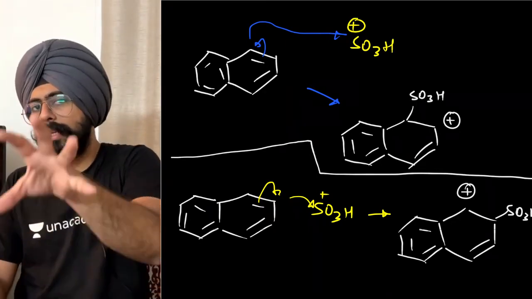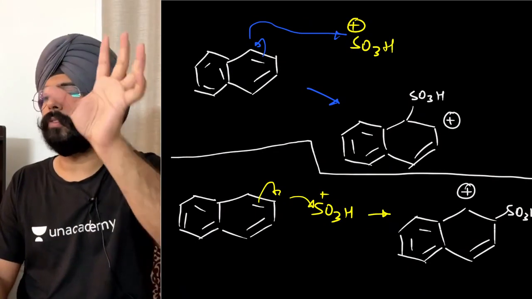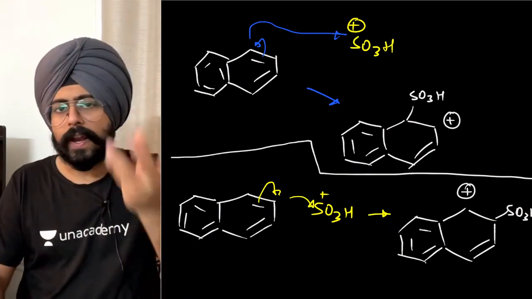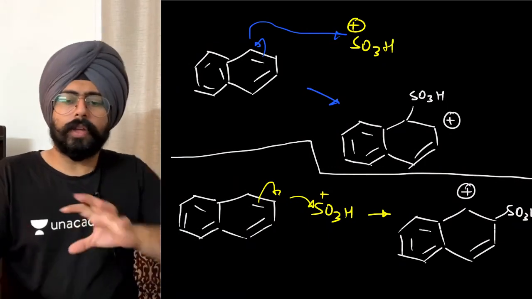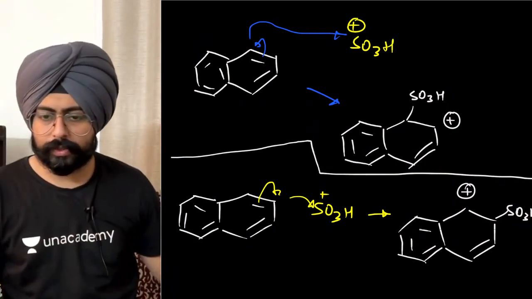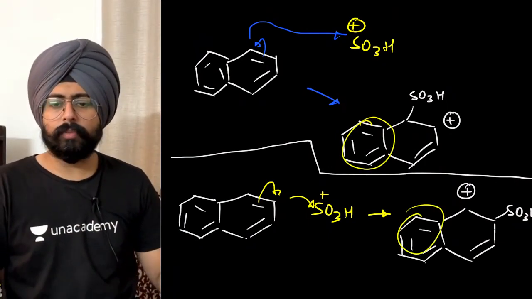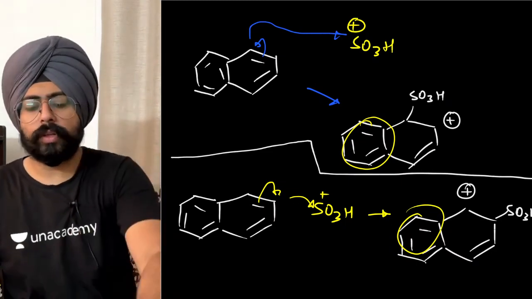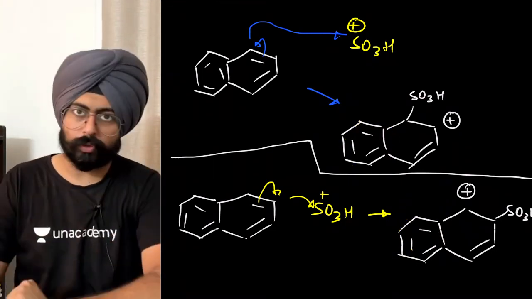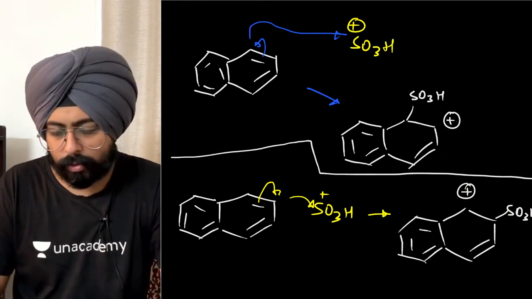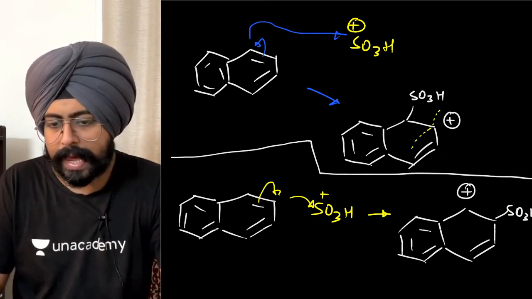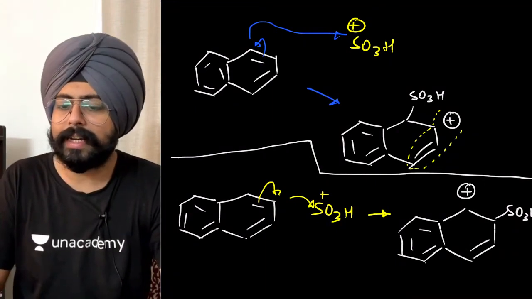Now, in these two cases, do you notice the difference? Let me show you the difference in these two cases. My dear friends, the left side ring is the same in both the cases. So let's just try to notice the difference in the right side ring in both the cases. In the right hand side ring, notice the first case. The carbocation in the right hand side ring has some resonance in the right hand side ring as well.